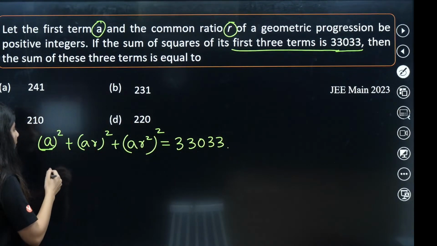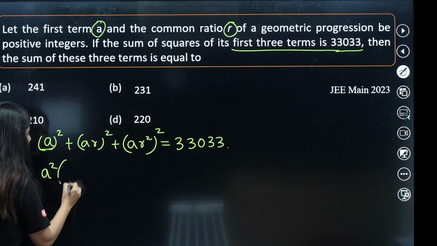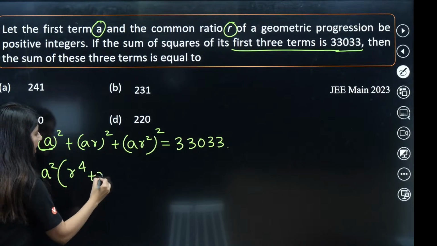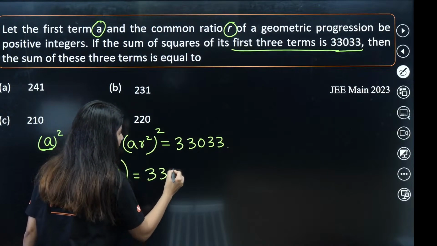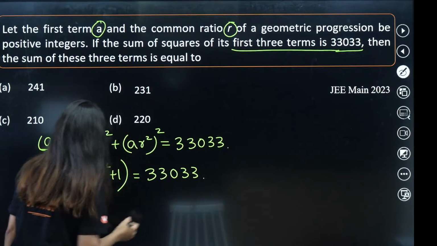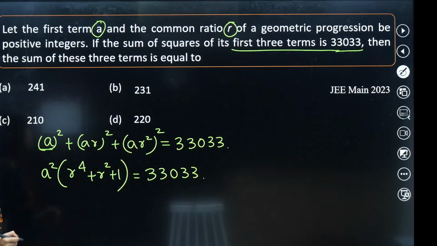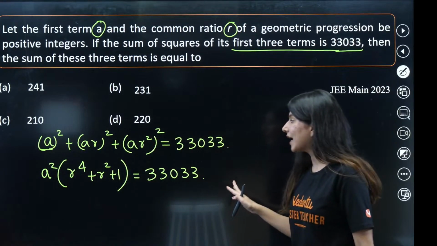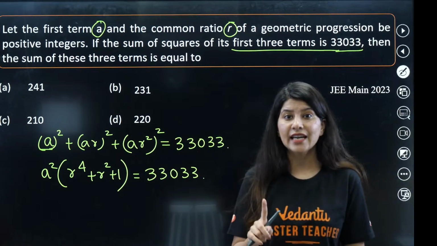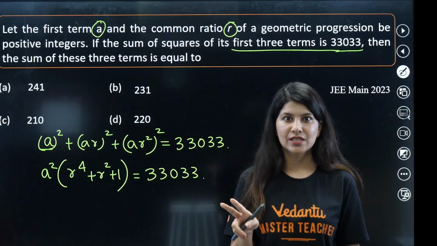33033. Take out A square common, what will you get? R raised to power 4 plus R square plus 1 is coming out as what? 33033. Now what you need to do is calculate the values of A and R just by observation.